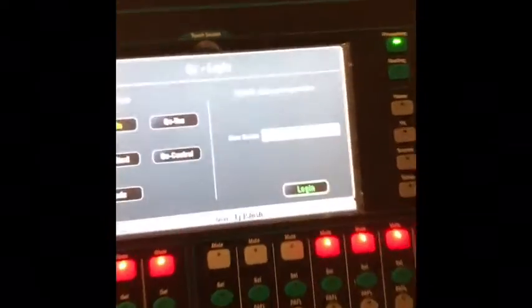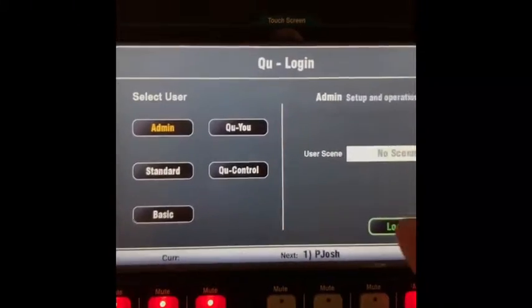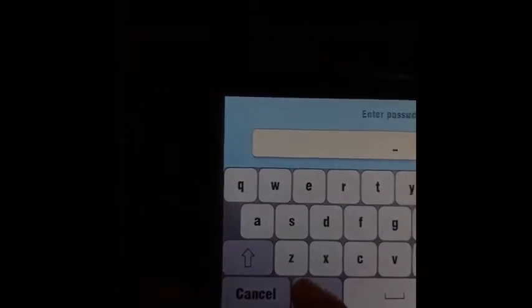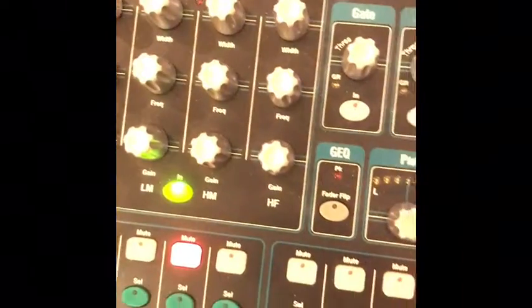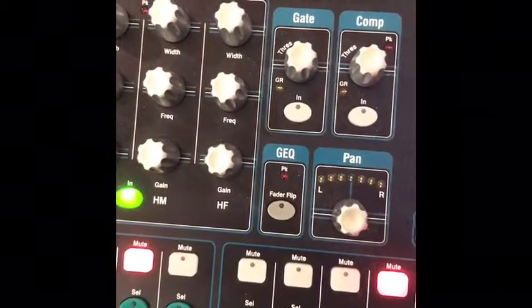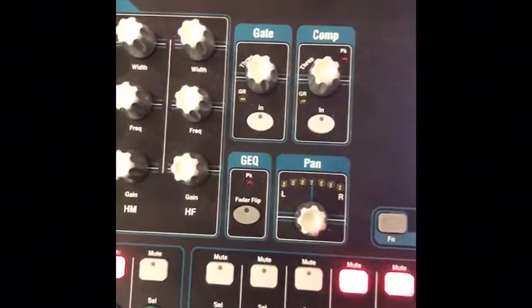A lot of the changes that I'm going to be doing are going to be in the admin account. I'll let you see what's going on, and I'll give the admin account to everybody who needs it.